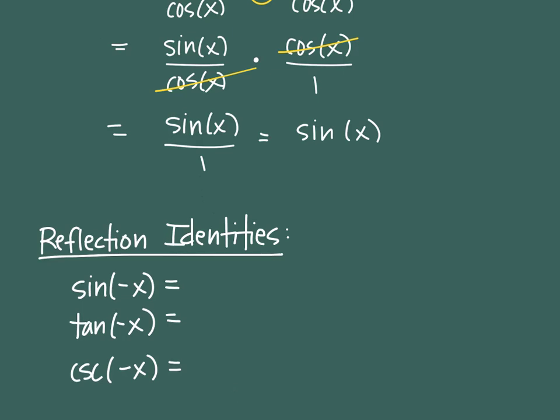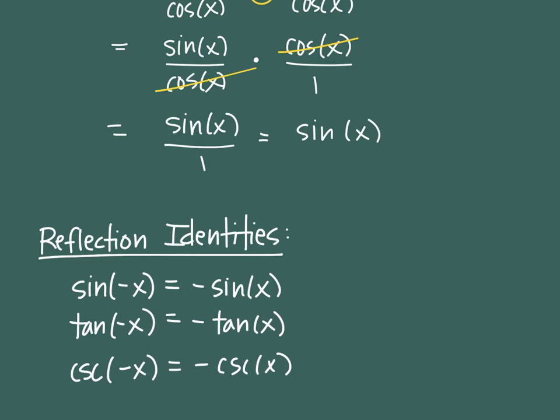Okay, sine negative x, tan negative x, and cosecant negative x. All right, these 3 become the negative on the outside: negative sine of regular x, negative tan of regular x, and negative cosecant of regular x. It's almost like you take the negative and spit it out to the front. These are identical twins, so you can swap them out. They can trade places with each other.